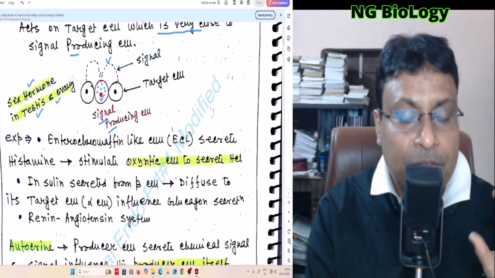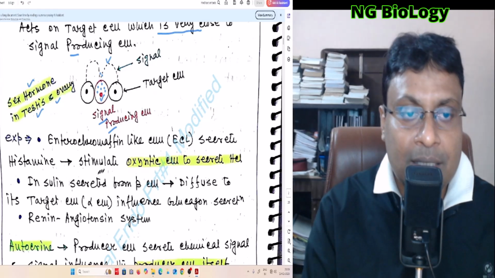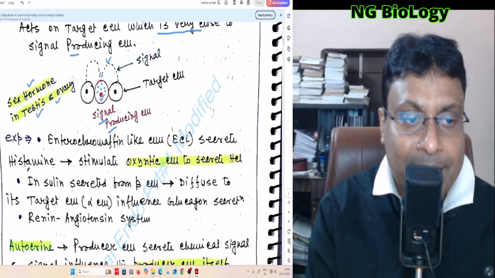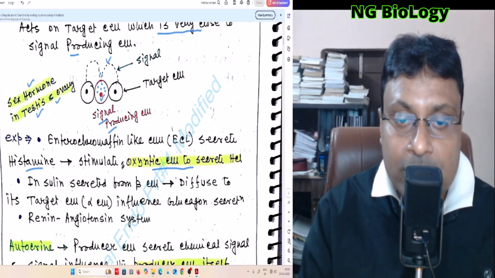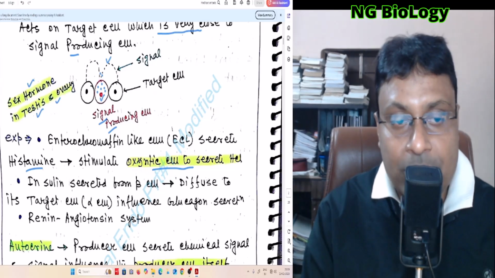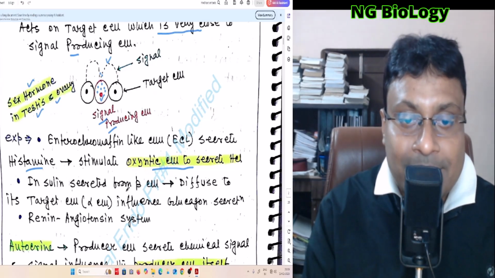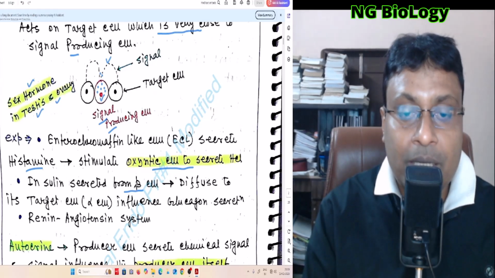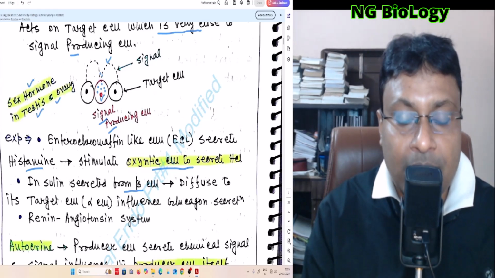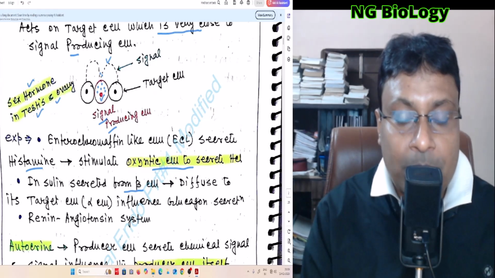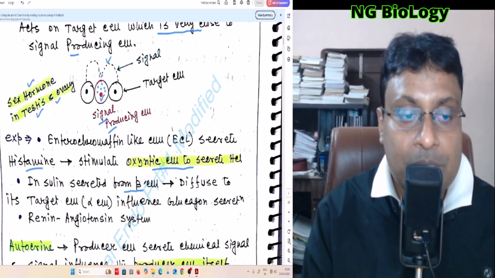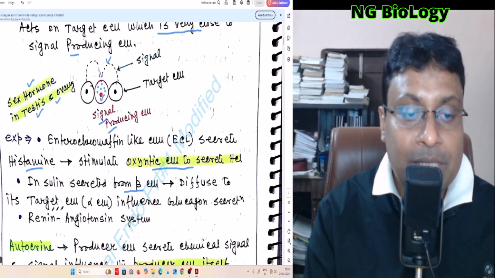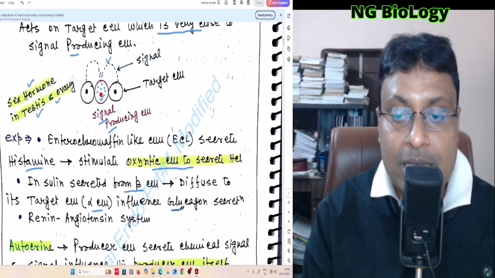A few other examples of paracrine signaling are: enterochromaffin-like cells secrete histamine, and this histamine stimulates oxyntic cells to secrete HCl; these oxyntic cells are present inside our stomach. Also, insulin secreted from the beta cell: in the islets of Langerhans of the pancreas there are different types of cells, the beta cell, alpha cell and delta cell. The beta cell produces insulin, and this insulin diffuses to its target cell, the alpha cell, and influences the secretion of glucagon.